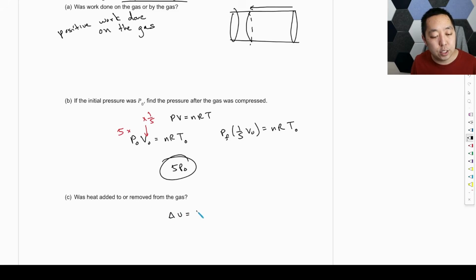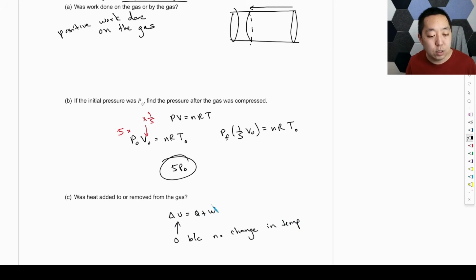Change in internal energy is Q plus W. And the internal energy didn't change because the temperature didn't change. So this was 0 because there's no change in temperature. Because remember, the temperature relates how much kinetic energy there is, how much internal energy there is. So it's not that there's no energy, it's just that there's no change in temperature.